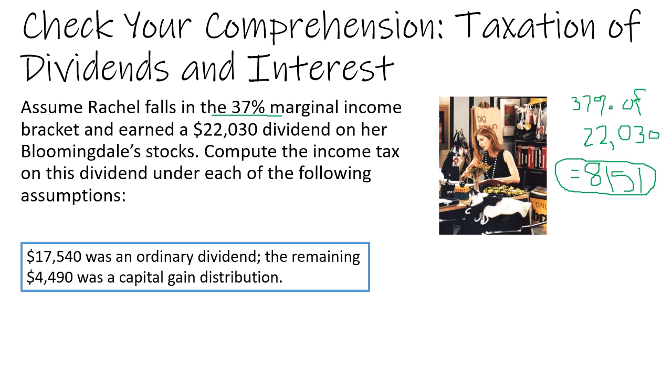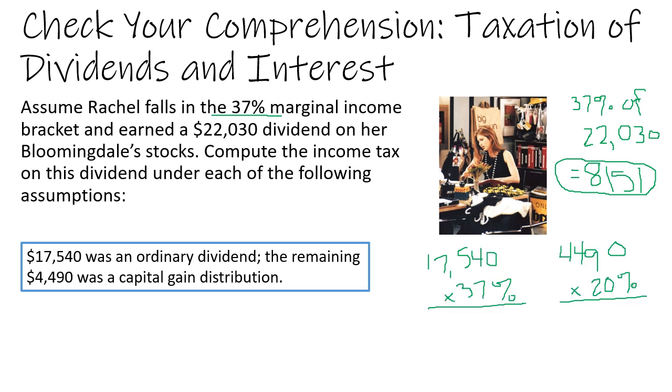Scenario 2. $17,540 was an ordinary dividend, and the remaining $44.90 was a capital gain distribution. Again, the $17,540 is taxed at the ordinary marginal income rate of 37%, while the $44.90 capital gains is taxed at a preferential rate of 20%.